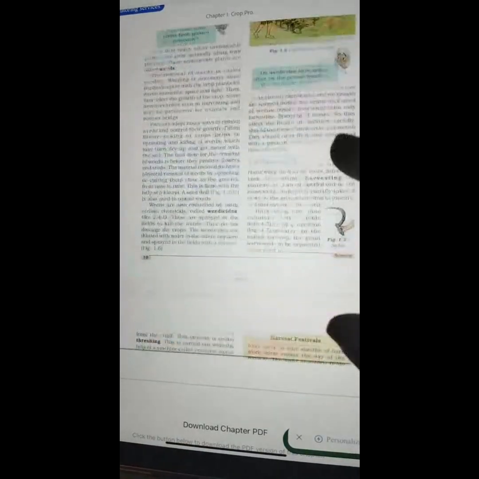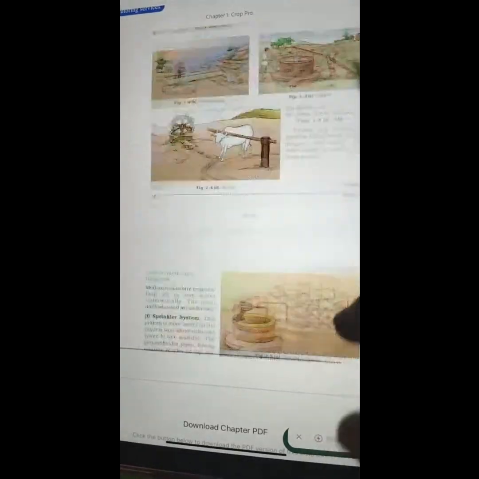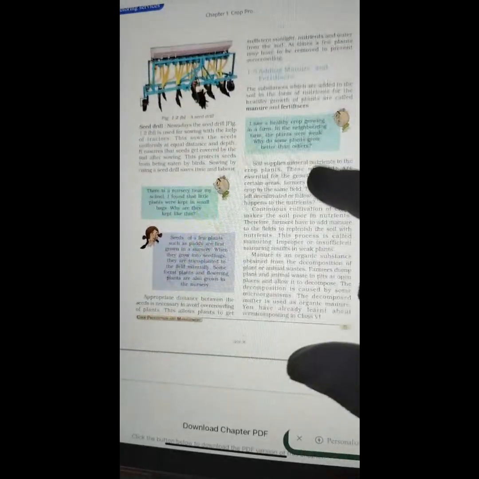So, with this, I am done with the reading of Chapter 1, Crop Production and Management of Class 8 Science